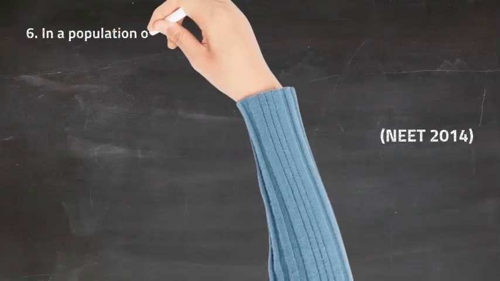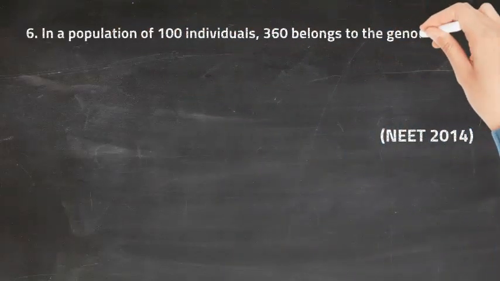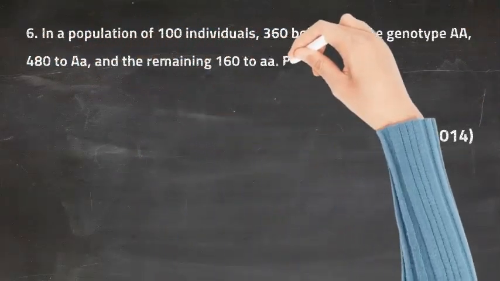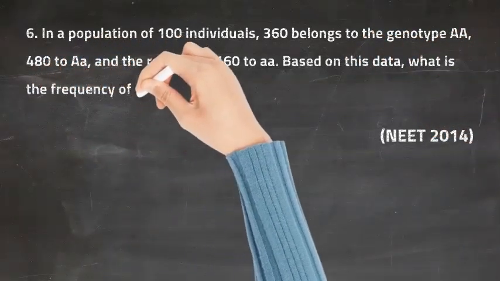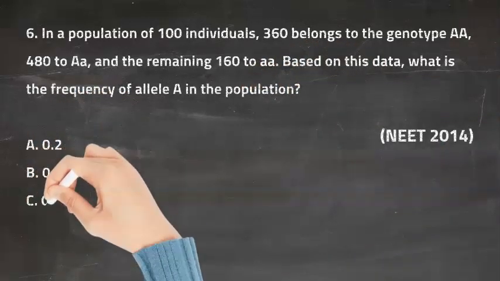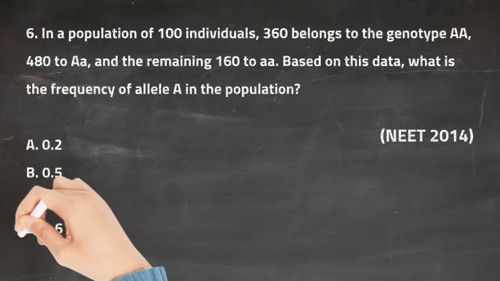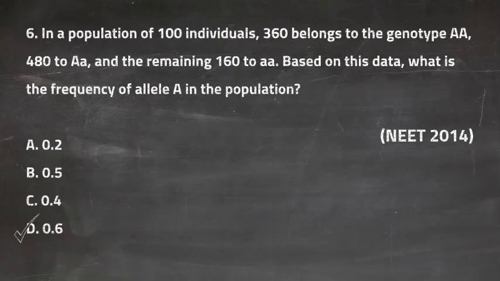Question 6th. In a population of 100 individuals, 360 belong to genotype capital A capital A, 480 belong to capital A small a, and the remaining 160 belong to small a small a. So based on this data, what is the frequency of allele capital A in the population? Option A is 0.2, option B is 0.5, option C is 0.4, and option D is 0.6. So the right answer for this question is 0.6. So 0.6 is the frequency of allele A in the population.